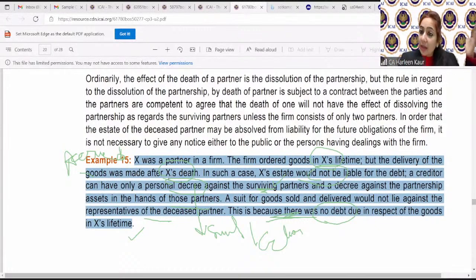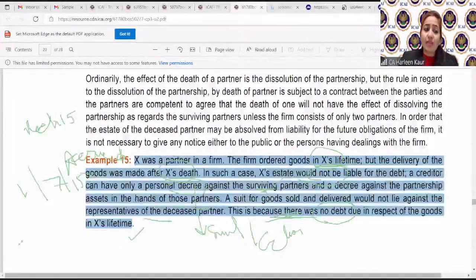The liability which was getting accrued, the transaction was happening during his lifetime, but the liability has got accrued after his death. So let's take an example. On 1st July 2015, X has died. This transaction, which was for the business, was done in the month of March 2015. But actually, the goods were delivered in October 2015.